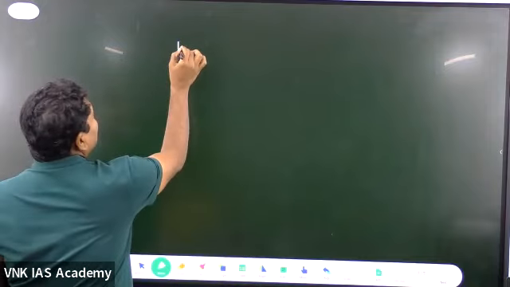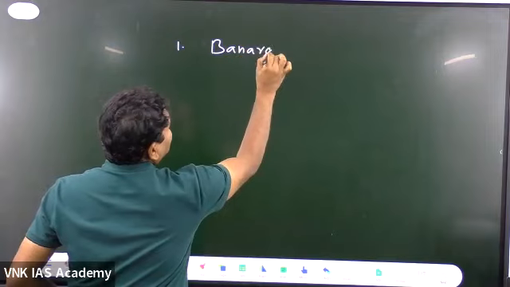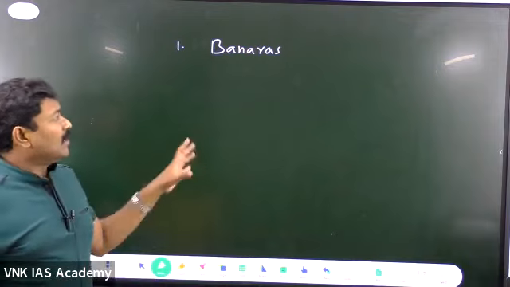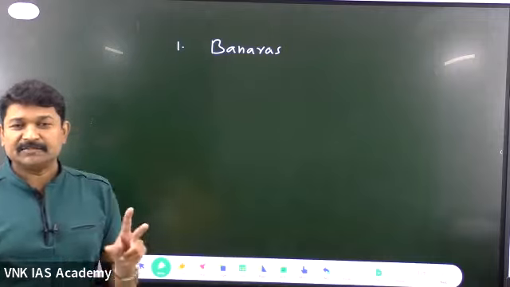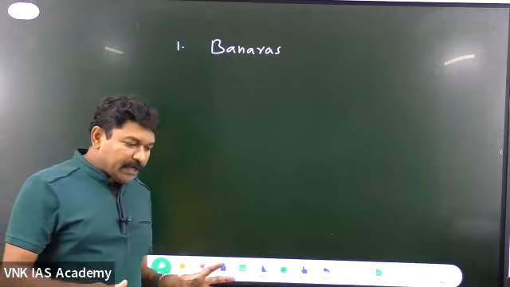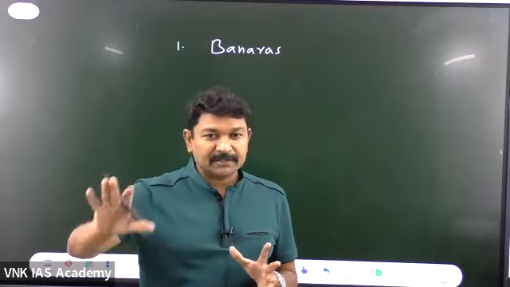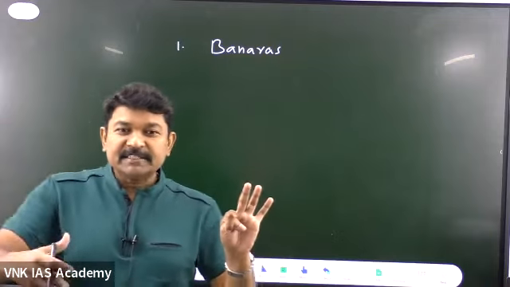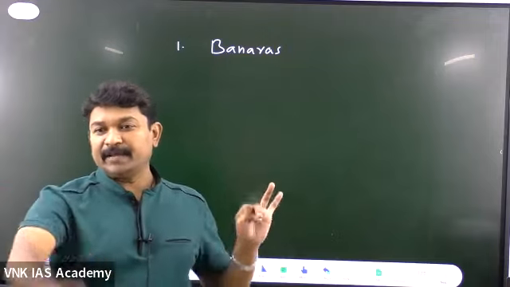Okay, the first and foremost one, Banaras. See, when I say Banaras, simply don't think that it is the one which is located in UP. It has a great temple called Kashi Vishwanath. Don't write like that. You need to explain the geographical condition. It is located on the banks of river Ganges. It is the ancient cultural city which has connectivity, which has continuity even today.